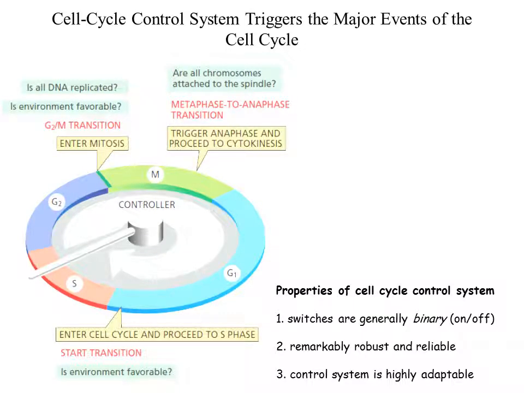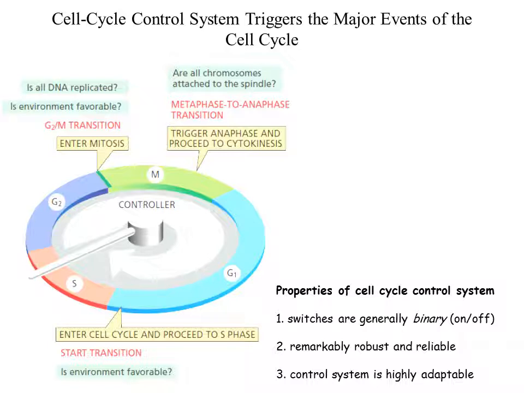So, as I told you in the last class, there are 3 points at which the cell cycle progress is checked. The first checkpoint is present at the late G1, or you can say late G1 to S phase entry.